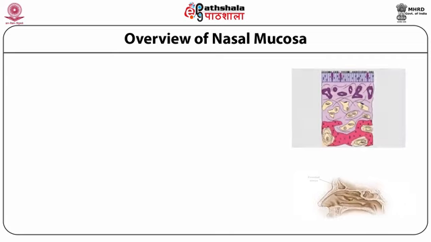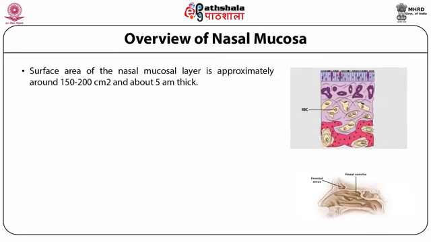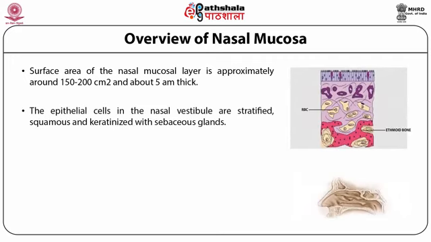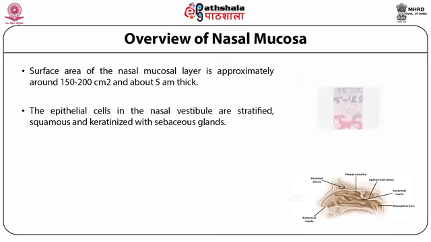If we talk about the surface area of the nasal mucosal layer, it is approximately 150 to 200 square centimeters and about 5 centimeters thick. The epithelial cells in the nasal vestibule are stratified, squamous, and keratinized with sebaceous glands.